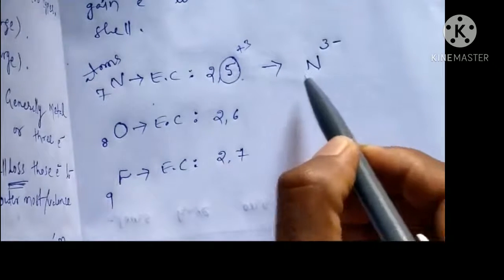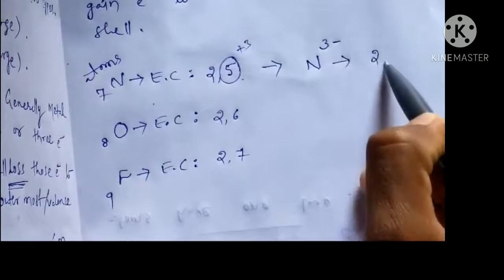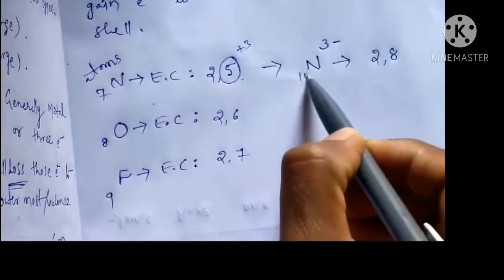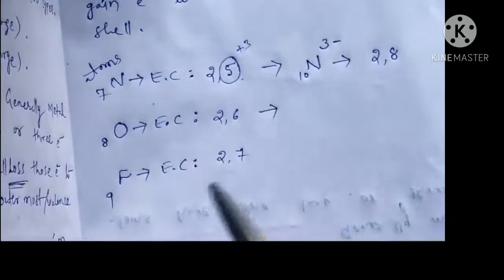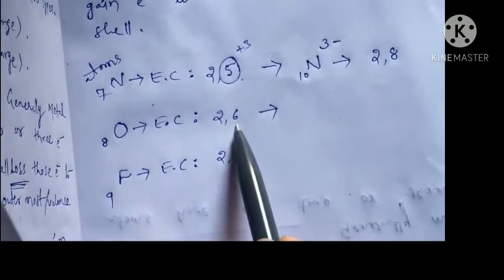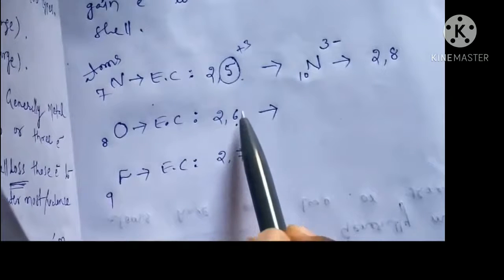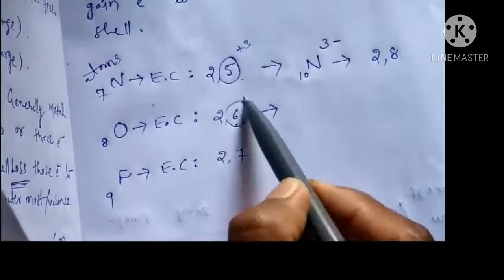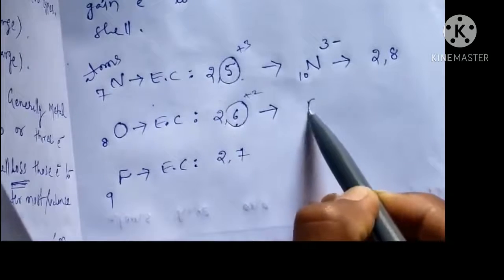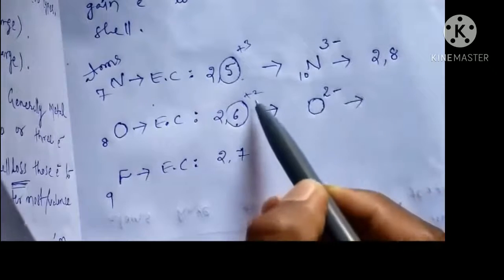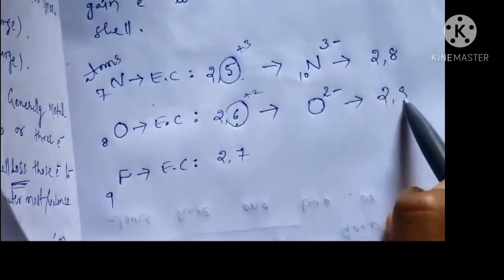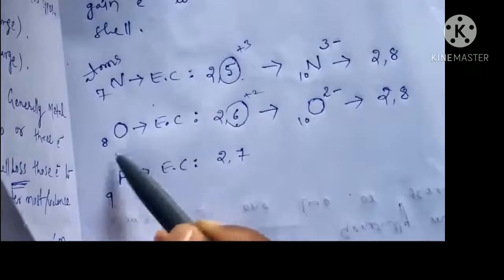So the new configuration becomes 2, 8 with 10 electrons. In the same way, oxygen needs 2 more electrons to get 8 electrons in its outer shell, so oxygen 2 minus. If it gets 2, the new configuration becomes 2, 8 with 10 electrons.